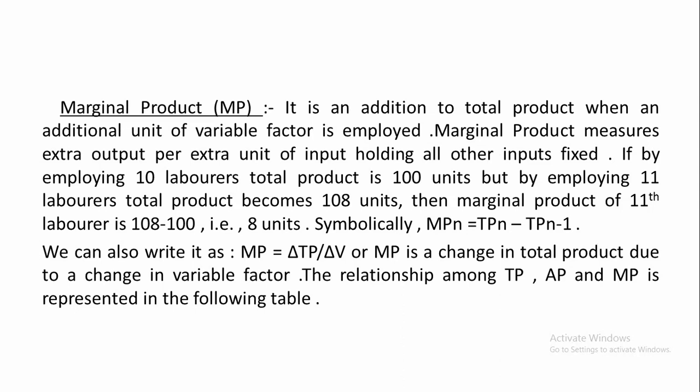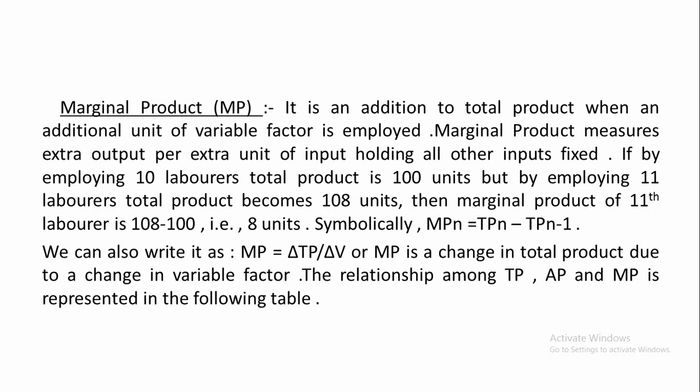When we change only one input, how much total product changes, that is marginal product. If by employing 10 laborers, total product is 100 units, but by employing 11 laborers, total product becomes 108 units, right?